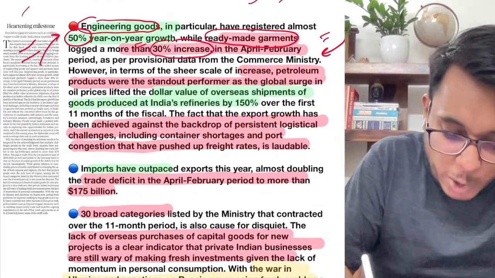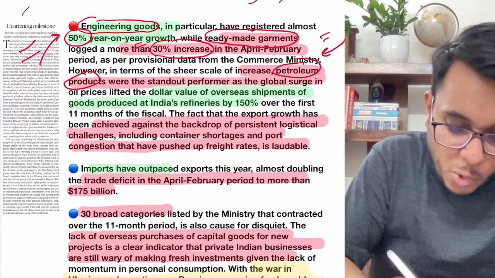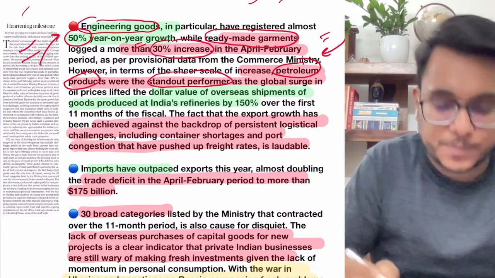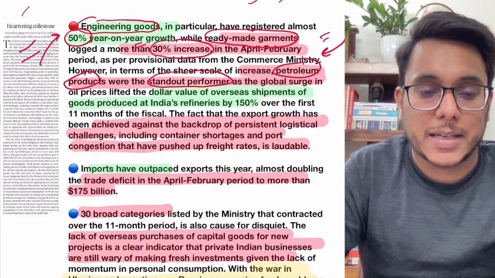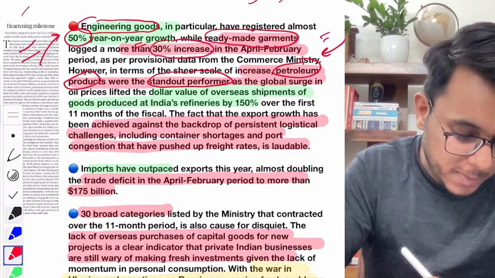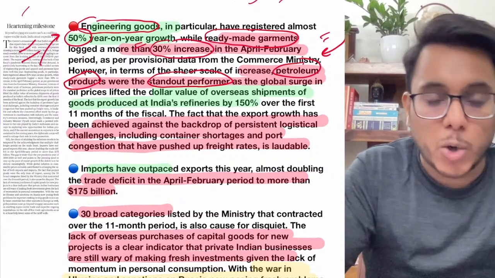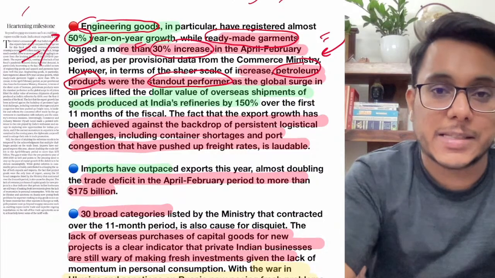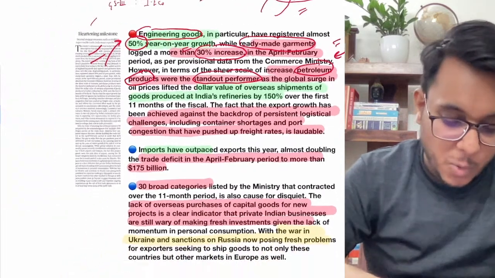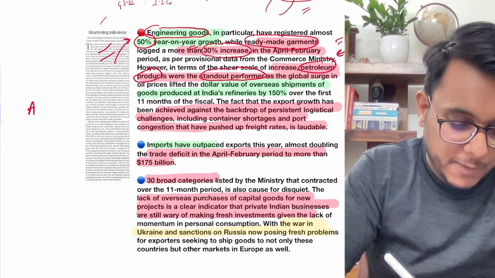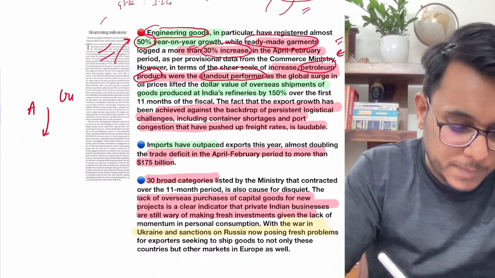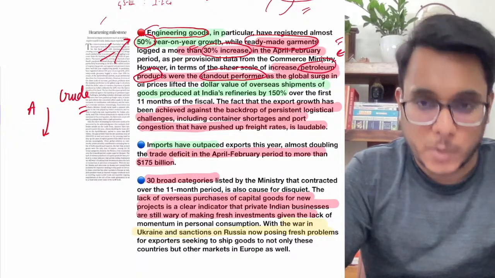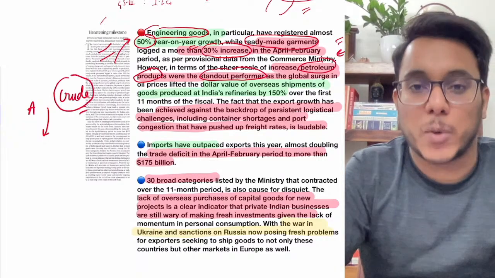Thirdly, petroleum products are also a standout performer. Now, why are petroleum products a standout performer? There is a reason for this. Today we see that crude oil prices have increased, and see what the strategy of India is. First of all, India imports the crude. Then this crude is processed.